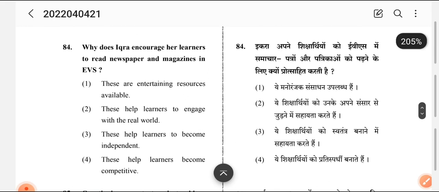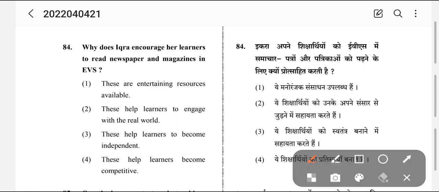Now coming to question number 24. Why does ICRA encourage her learners to read newspaper and magazine in EVS? Number 1, there are entertaining resources available. Number 2, these help learners to engage with the real world. Number 3, these help learners to become independent. Number 4, these help learners to become competitive.